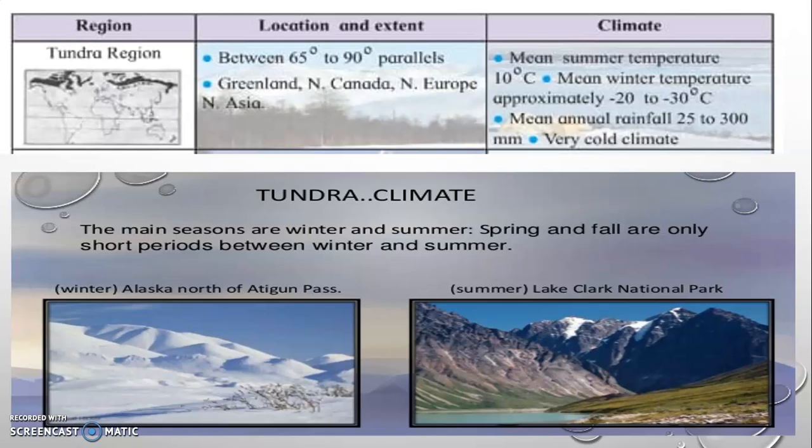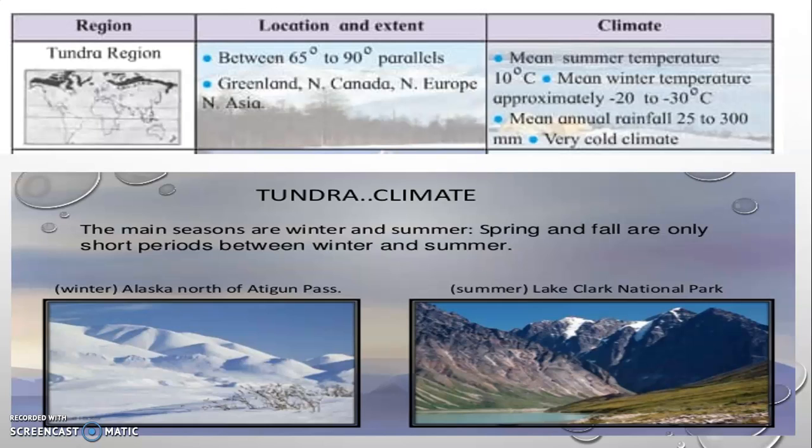Then the climatic condition of the tundra region: the mean summer temperature is 10 degrees Celsius. That means, see, even if it is summer, it is cold over there. And mean winter is always minus 20 to minus 30. That means imagine what the condition will be in the winter season. We cannot survive over there, right? And annual rainfall is only from 25 to 300 millimeters. That means there is no rainfall as per what rainfall we receive in our region. So this tundra region is a very, very cold region.